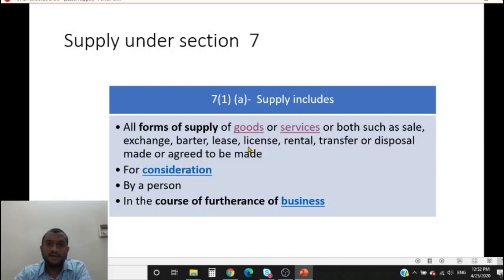Rent is a short-term usage, whereas lease is for long-term purposes. When your company takes a big building on rent, it does not use the word rent. It uses lease. Where is the lease agreement? Give the lease agreement for checking.